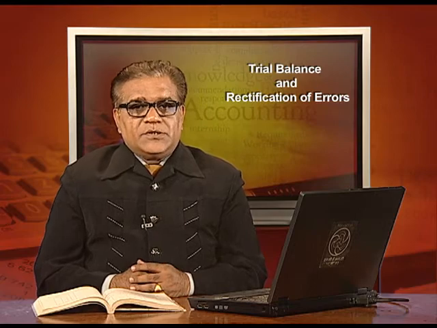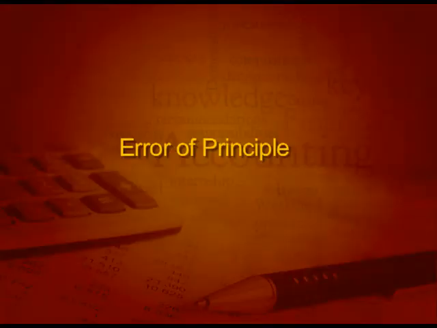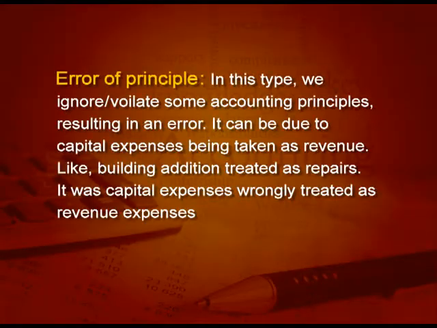Next, error number 3 is error of principle. In this type, we either ignore or violate some accounting principle, which results in an error. It can be due to a capital expense being taken as revenue, like you have made some addition to the building and you have treated it as repair.